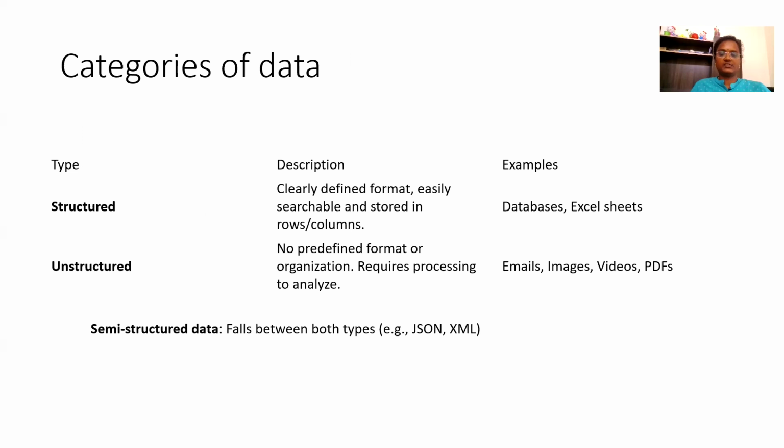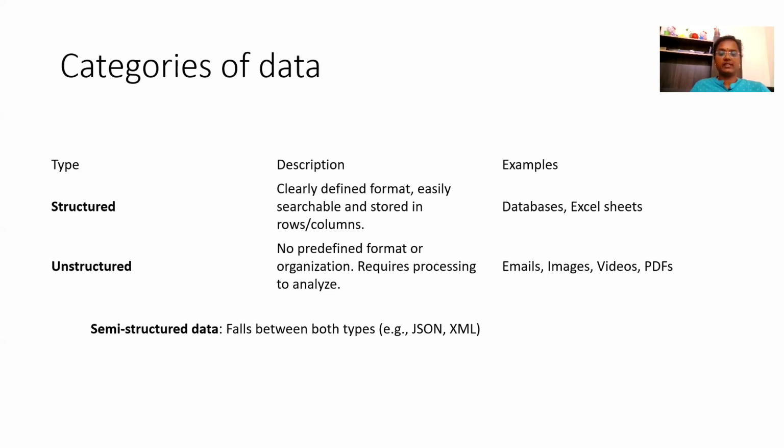And what are the major categories of data available? Structured data and unstructured data. Structured data is defined clearly, easily searchable, and stored in a row and column format. The examples are databases, Excel sheets, etc. In unstructured data, there is no predefined format, and it is unorganized data. It requires processing to analyze. Examples: emails, images, videos, PDFs, etc.